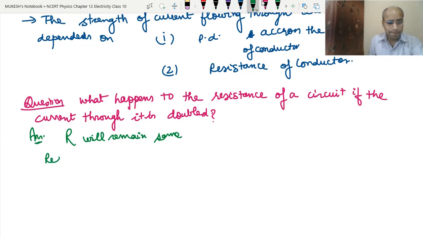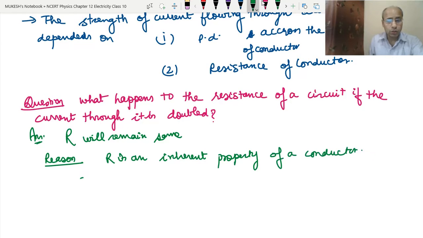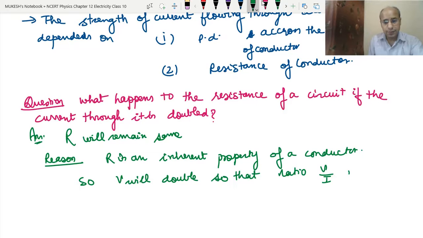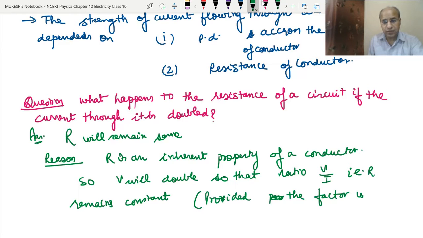Reason: resistance is an inherent property of a conductor. So V will double so that the ratio V upon I, that is R, remains constant, provided the factors which affect R do not change.